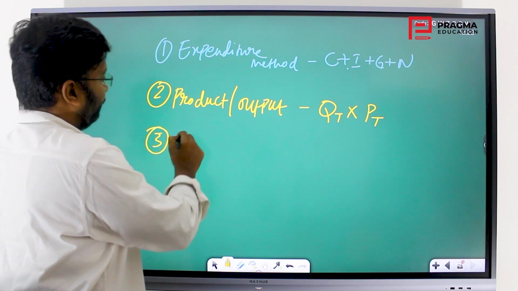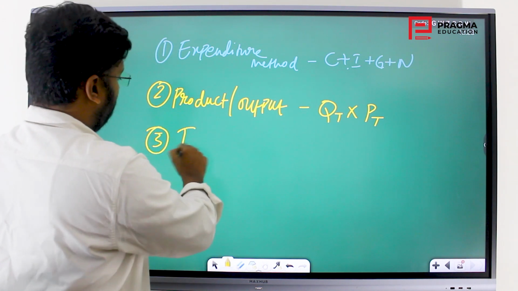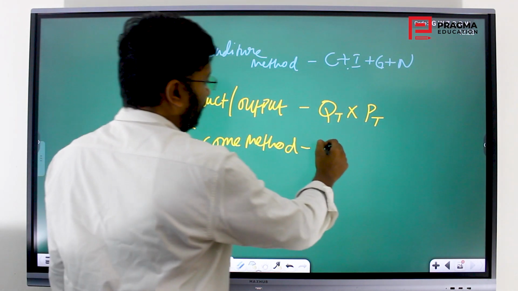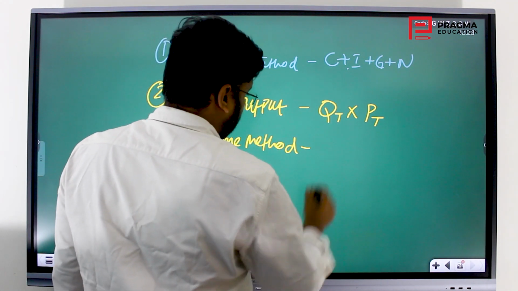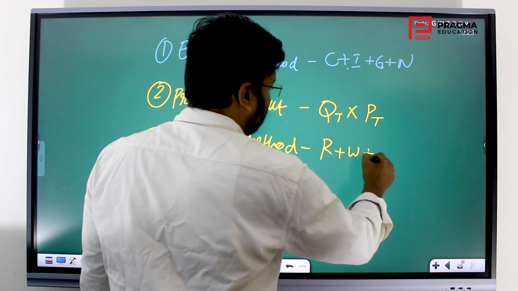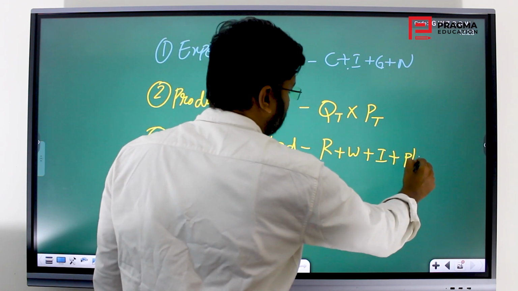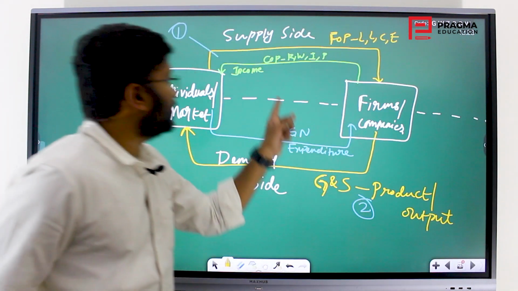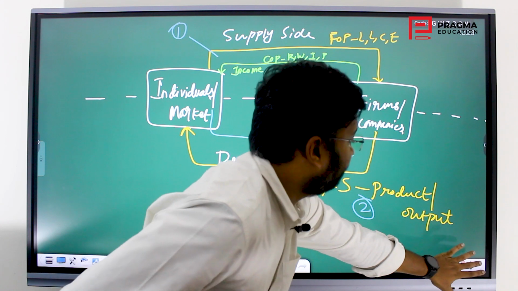Third one is the income method. It is nothing but rent plus wage plus interest plus profit or loss.